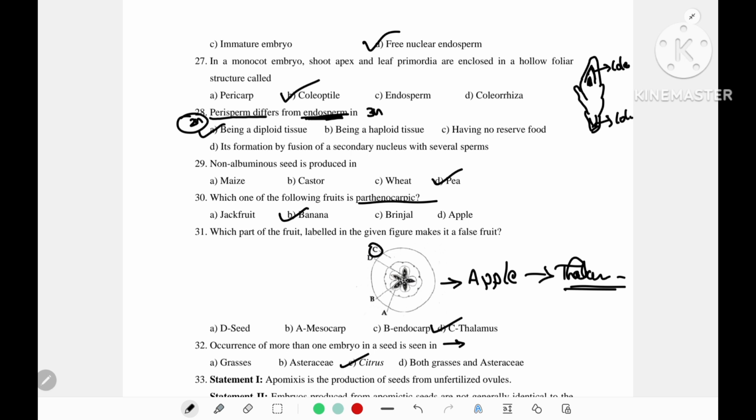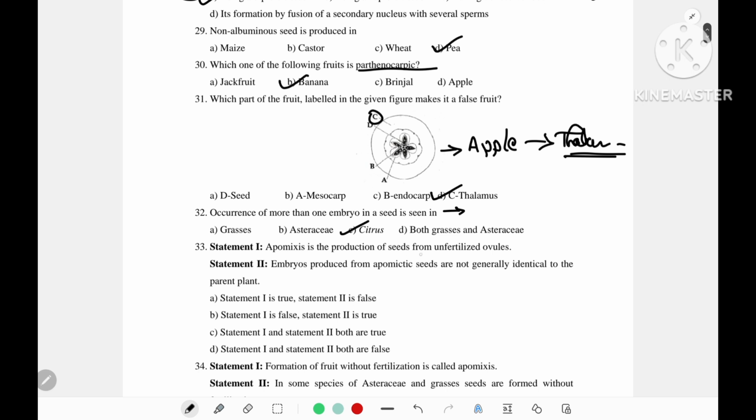Occurrence of more than one embryo in a seed, that is called polyembryony, is a characteristic feature of citrus. The statements are given: Apomixis is the production of seed from unfertilized ovule. Apomixis is the production of seeds from unfertilized ovule, correct?